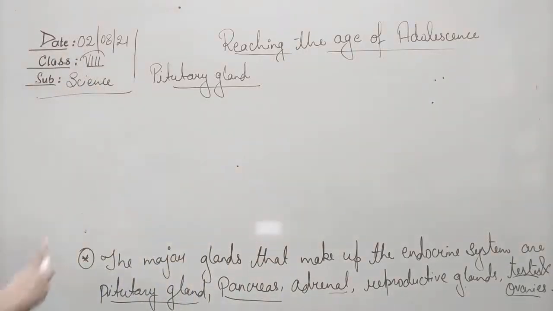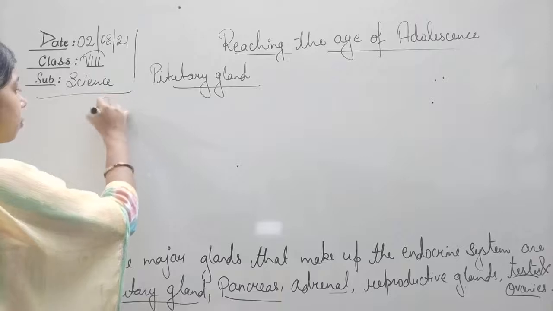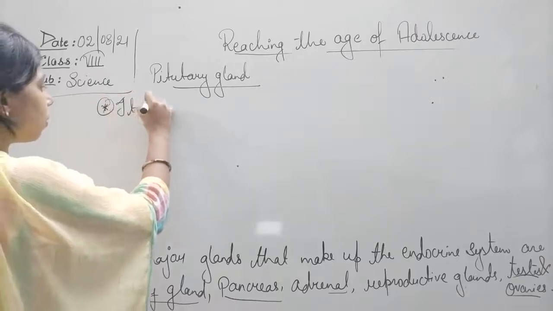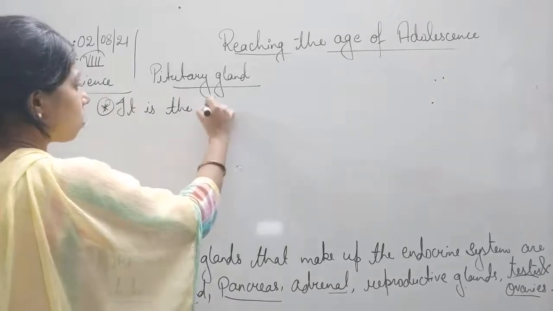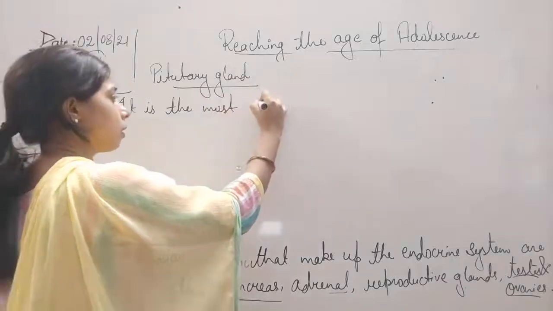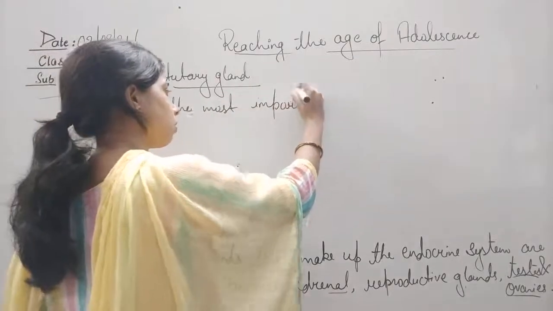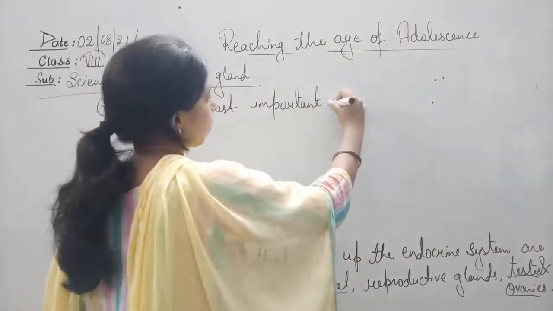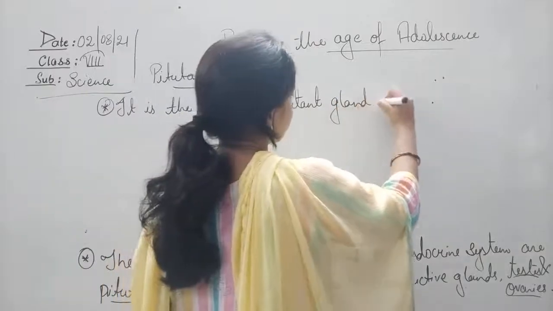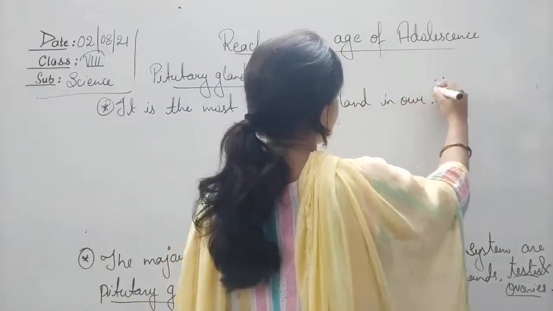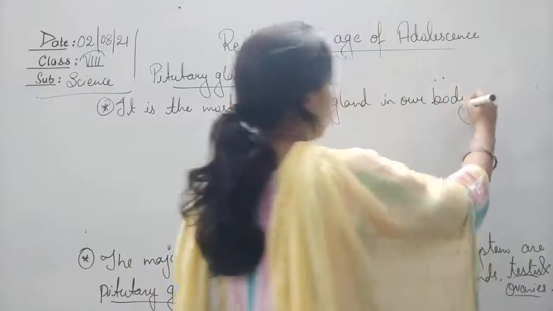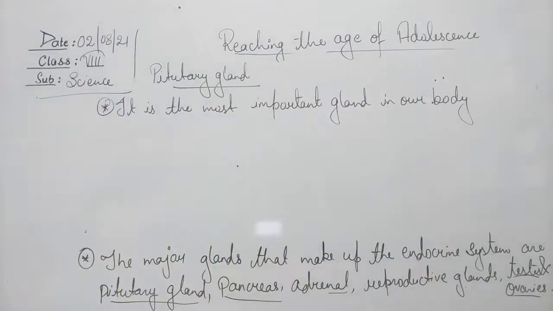So the first thing that we can write here about the pituitary gland is, it is the most important gland in our body, or of the endocrine system.